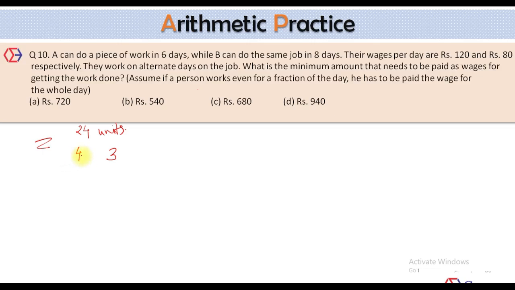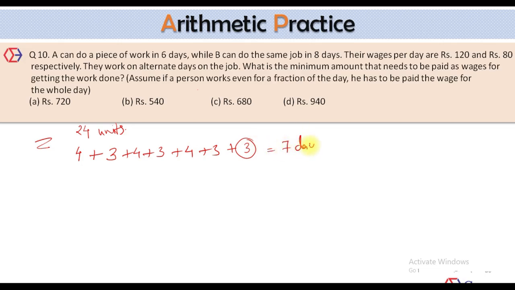So A will start the work. He'll do 4 units. Then B will do 3. Then again A. Then B. Then A. Then B. That makes how much? 21. Then again A will get the turn. He'll do the remaining 3 units of the work. So you need how many days? 1, 2, 3, 4, 5, 6, 7 days.